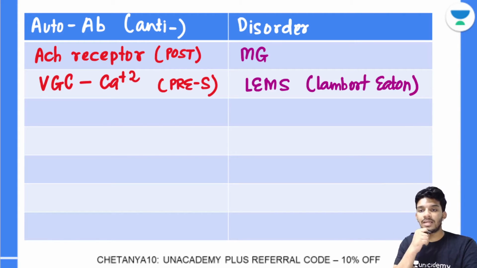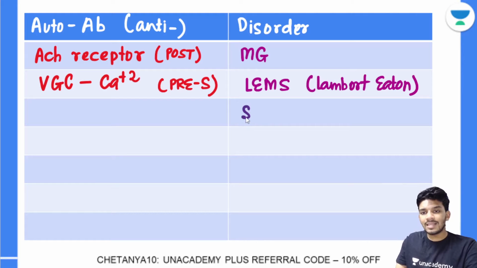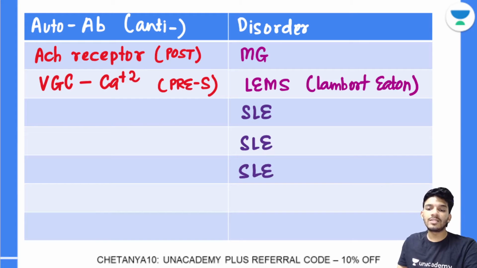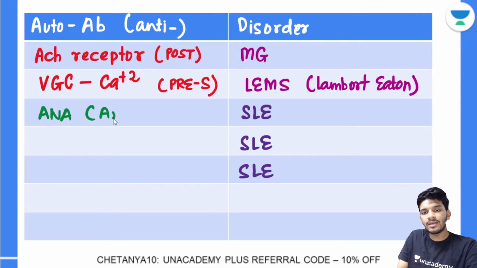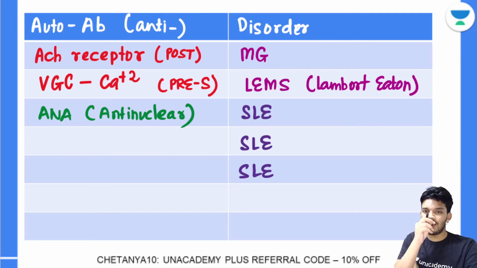Next disorder that you should know about is SLE. There is a disorder known as systemic lupus erythematosus, simply called lupus. In SLE there are 3 antibodies; you will read which is the most sensitive and most specific. And there's a non-specific antibody that is used for screening called ANA, anti-nuclear antibody. It is against certain nuclear proteins. I'm just writing it as anti-nuclear. It is non-specific. It is not specific for SLE.